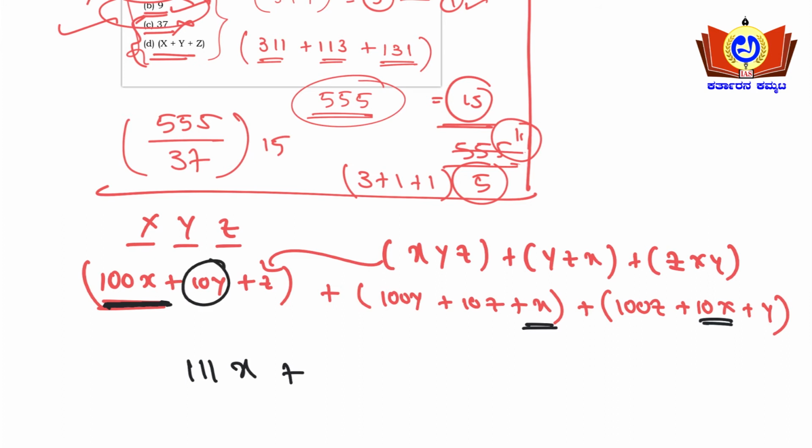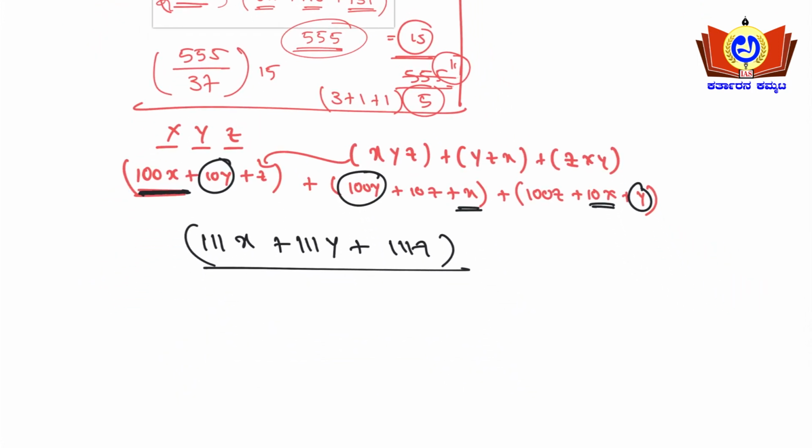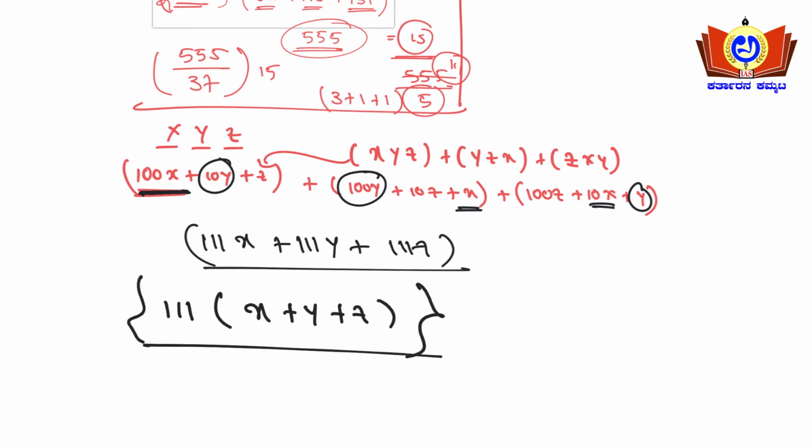Similarly 10y is here and 100y is here and y is here. So plus 111y. Similarly 111z we will be getting here. So this is the equation we get here. Okay, so if I take this 111 out as common, friends, x plus y plus z will be remaining here. So I need to check the divisibility rule here. Okay, so 1 plus 1 plus 1 is 3 here. Okay, so this 3 doesn't go with 9, right? So this number is not divisible by 9 here.